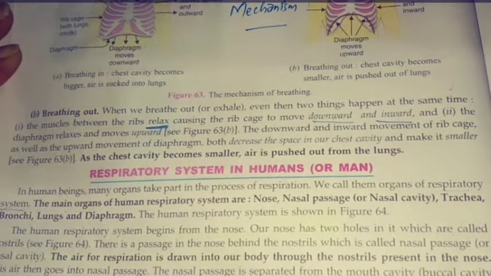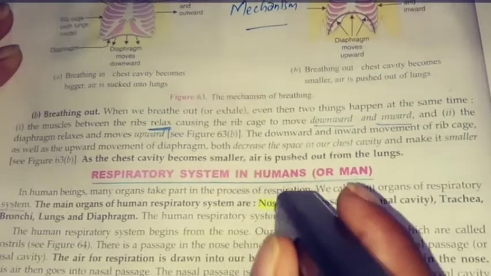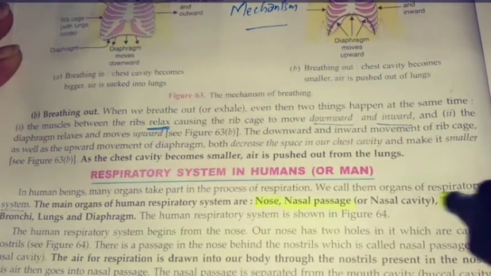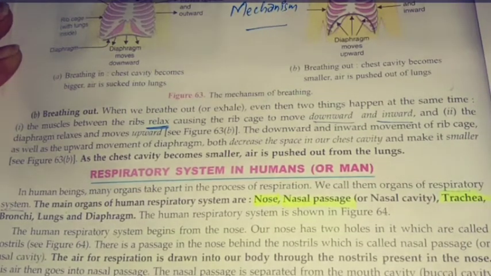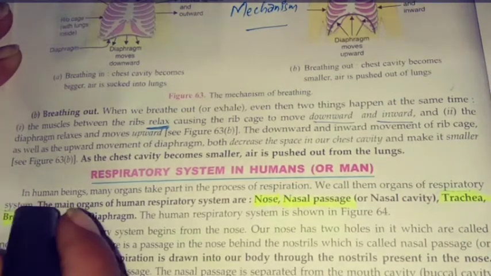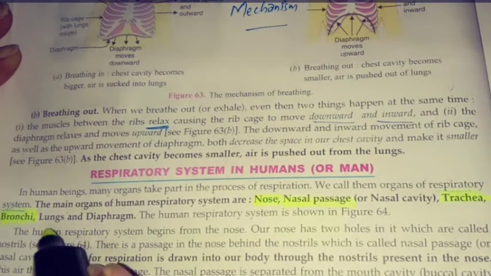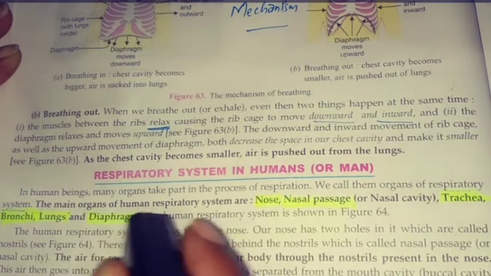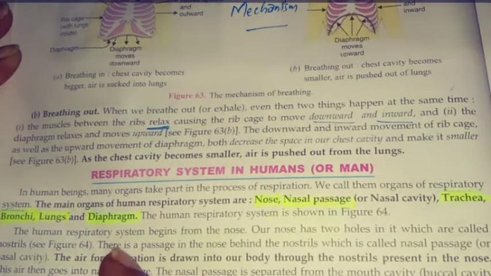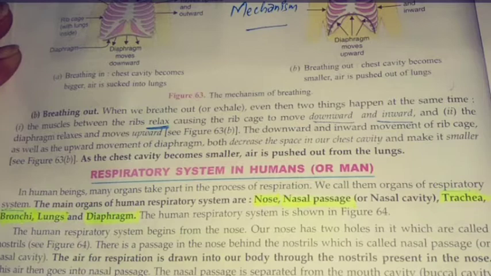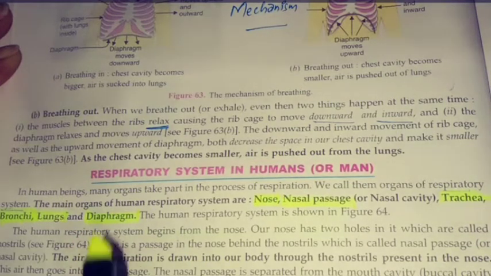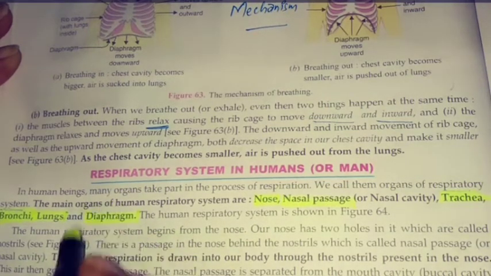The main organs of the respiratory system are what? Nose, through where the air enters. Nasal passage, that is the nasal cavity. Trachea, that is the windpipe. Bronchi, where the exchange of gases takes place. Lungs, the respiratory organ. Diaphragm, it makes space for the chest cavity. Chest cavity means the movement of the chest, and it is possible easily by the movement of the diaphragm.